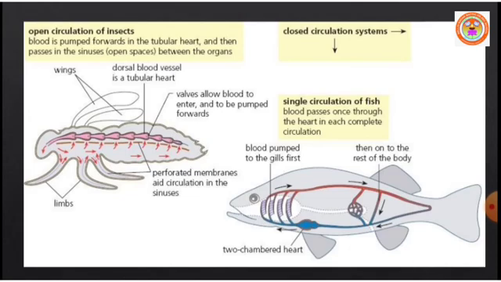Blood flows from arteries to veins through small blood vessels called capillaries.